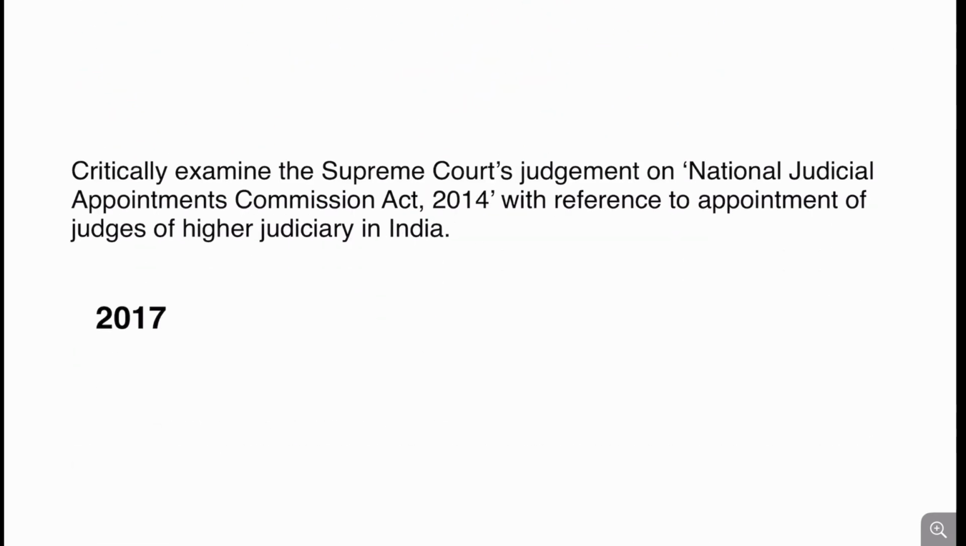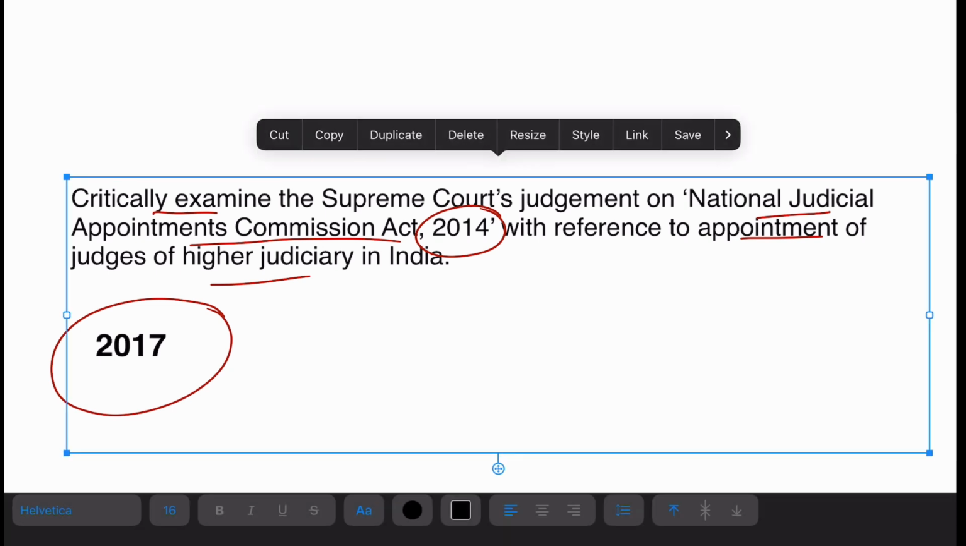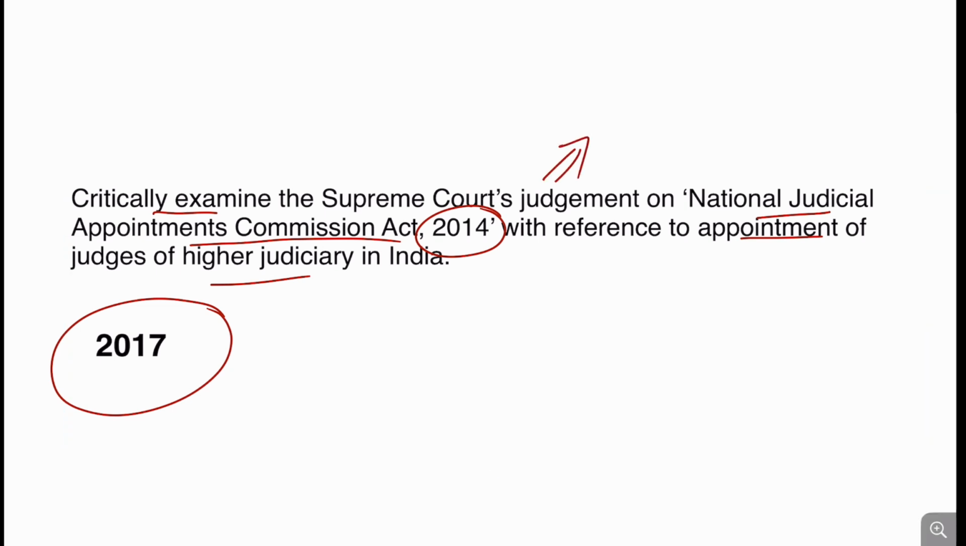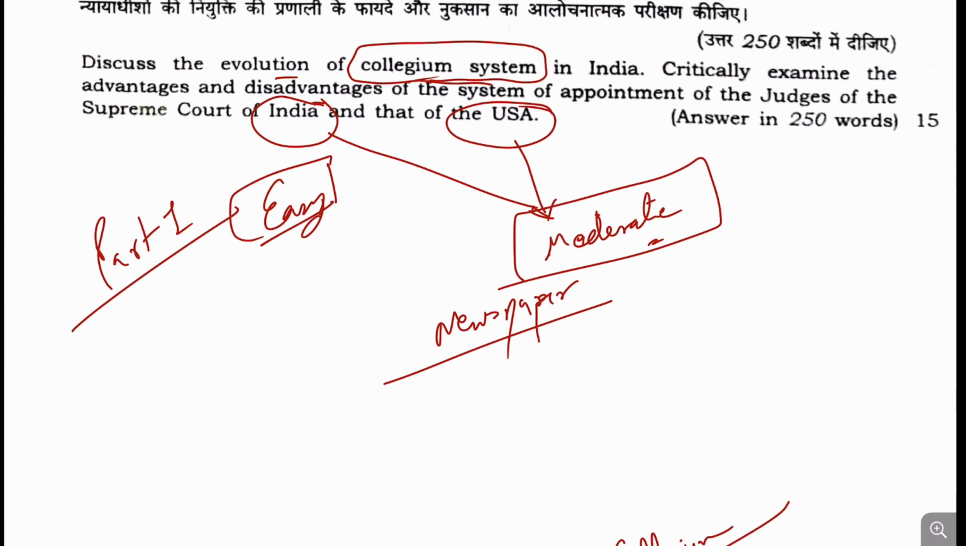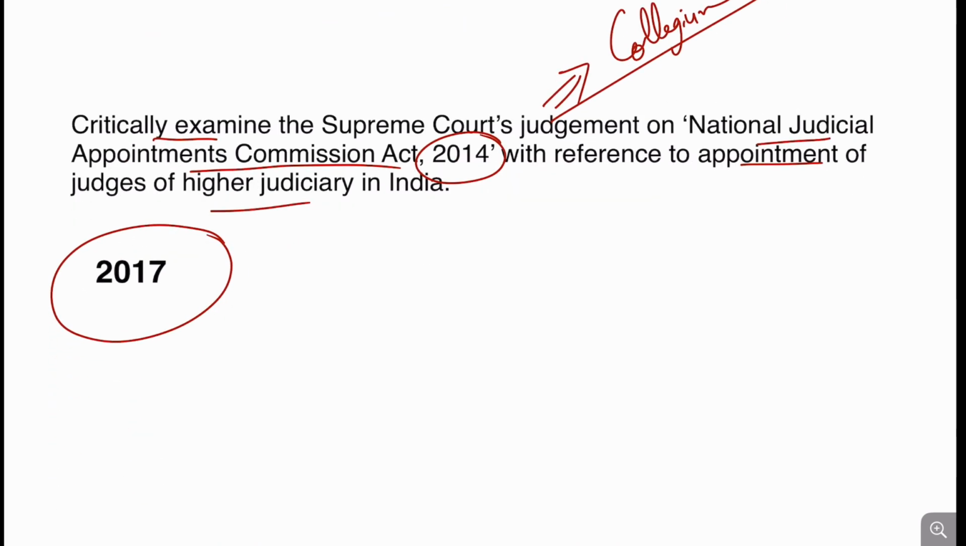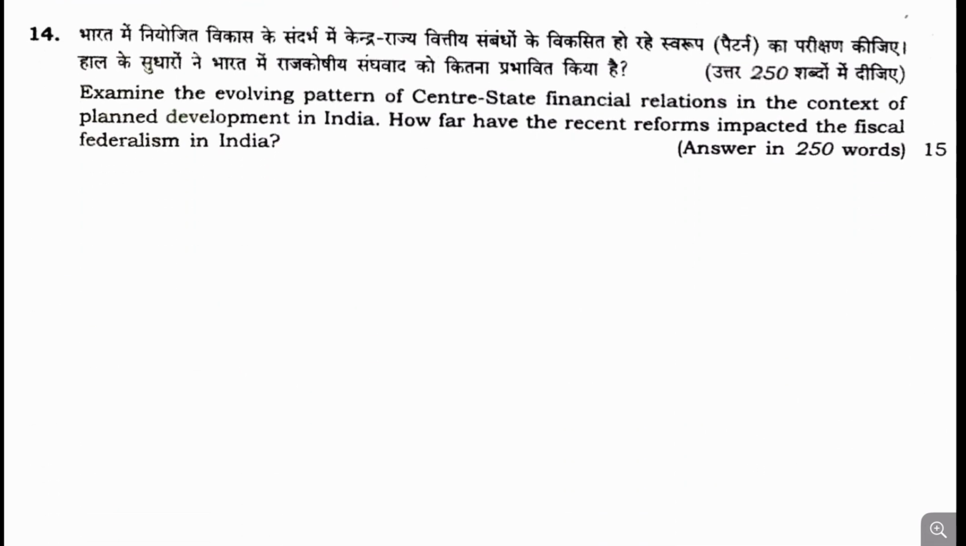Now, when we talk about the questions in previous years also, in 2017, the question was asked to critically examine the Supreme Court judgment on the NJAC of 2014 with respect to appointment of judges in the higher judiciary. So the same type of collegium question. This question may not be directly related to the collegium, but yes, the collegium system was directly targeted in the NJAC Act of 2014, and that's why this question has come. Okay, so this can be talked about when we talk about the collegium system. Okay, so this becomes important, and this question is of a bit easy to moderate level.